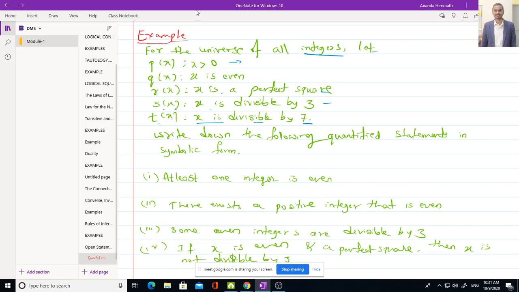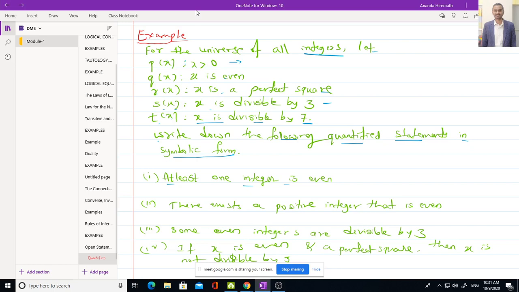But he is asking us, the question will be: write down the following quantified statements in symbolic form. So he has given statements, we should write them in notation, by using some notations. Now let me ask the first. Will someone be able to answer this question? Let us see. So the first statement is, at least one integer is even. Can you tell me how to represent it in notation? At least one integer is even.